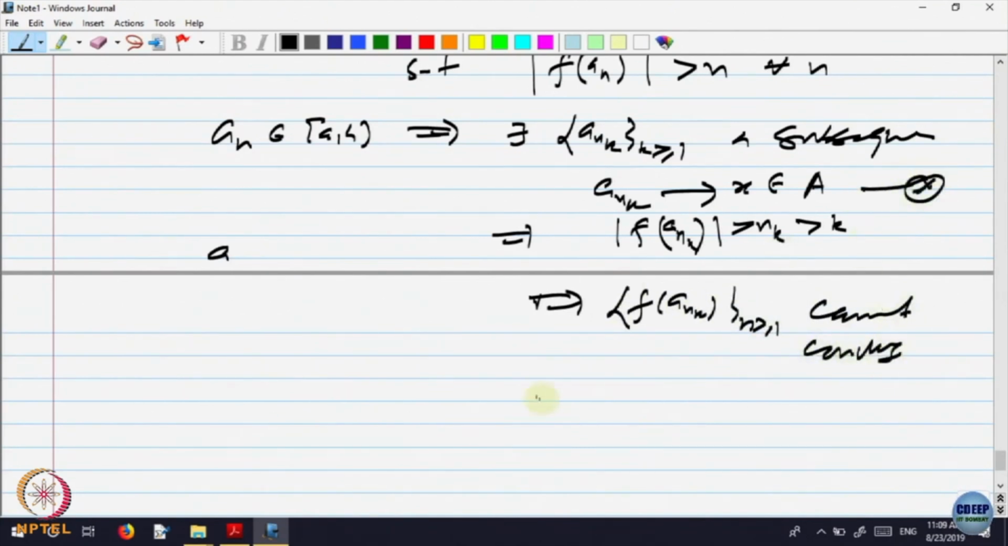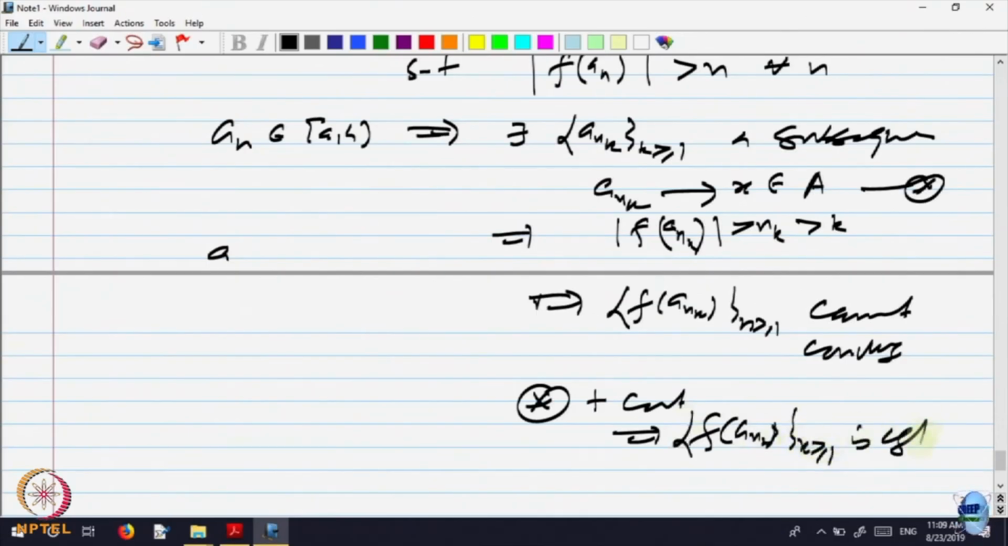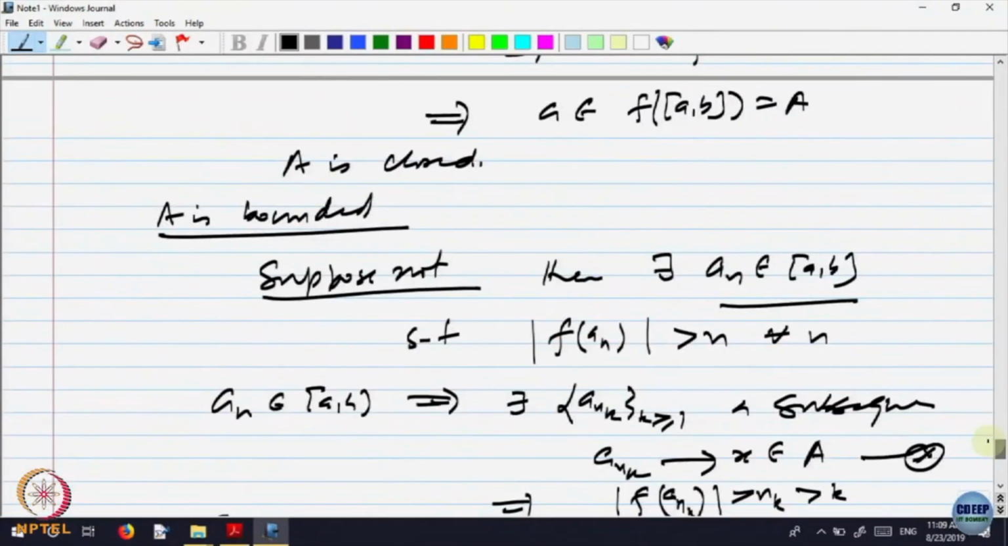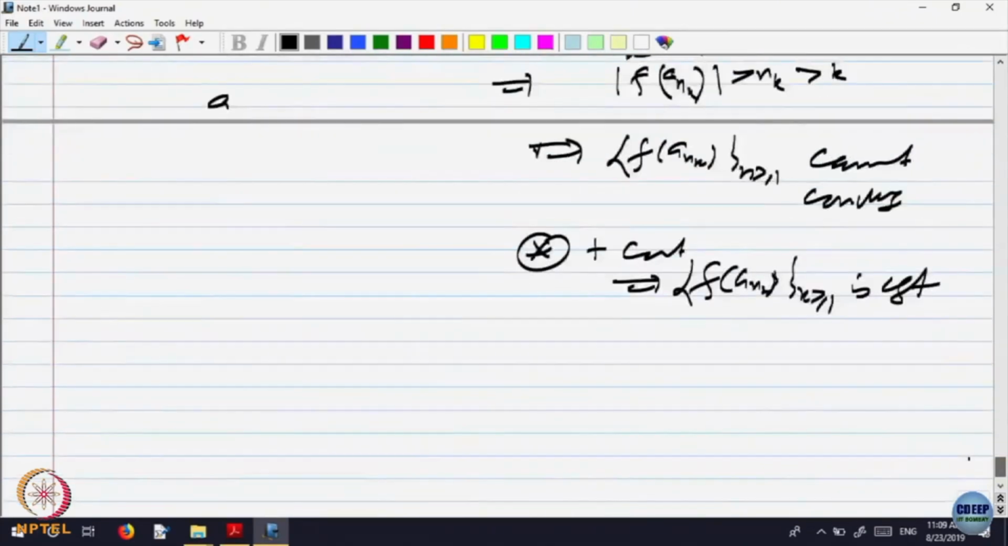But this star plus continuity implies f of a_{n_k} is convergent. So that is a contradiction, right? Because a_{n_k} converges to x and f is continuous, so f of that must converge. But here it is bigger than n_k, bigger than k, so it cannot converge. So that is a contradiction. So we assumed, if not bounded, then there is a problem. Suppose not, so that must not be true, which implies A is bounded.